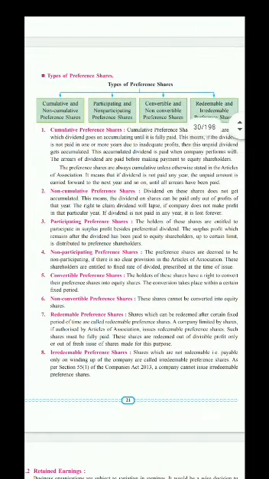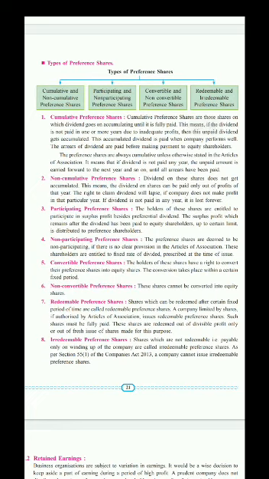That is preferably based on accumulation of amount of dividend. Cumulative preference shares are those shares on which dividend goes on accumulating until it is fully paid. This means if the dividend is not paid in one or more years due to inadequate profits, then this unpaid dividend gets accumulated. This accumulated dividend is paid when company performs well. The arrears of dividend are paid before making payment to equity shareholders.